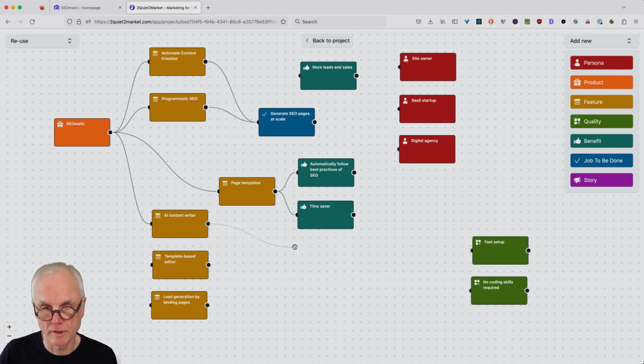I think it's a different kind of time saver. This would be content creation time by 75%. Okay, by using the content writer.